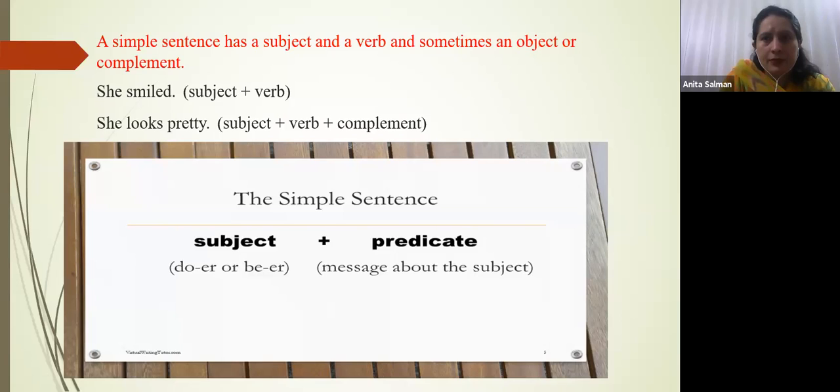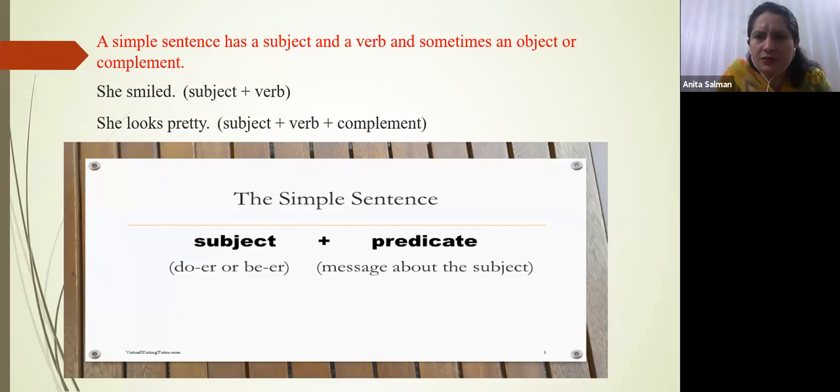A simple sentence has a subject and a verb, right? Or a subject and a predicate. Predicate means verb plus complement, right? You can see, she smiled. She is the subject and smiled is the verb.